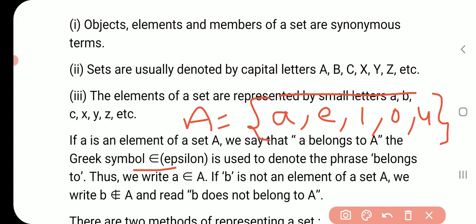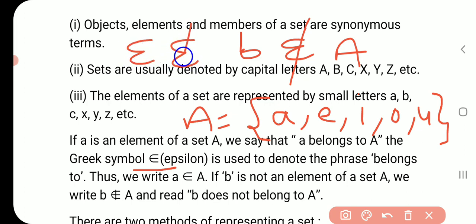We will write b does not belong. Does not belong means we will cut the belongs symbol: b does not belong to A. It means b is not a member of A. So you should also remember the symbols. This symbol means belongs, and this symbol means does not belong. So you also have to remember these two symbols.